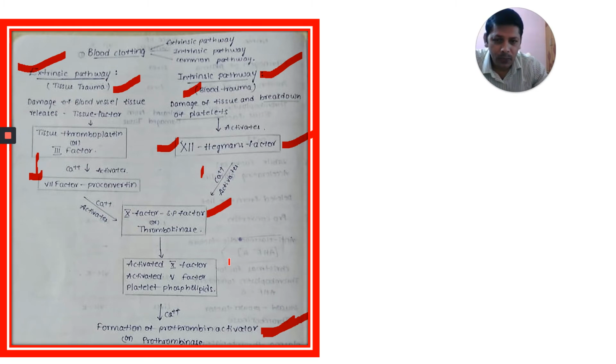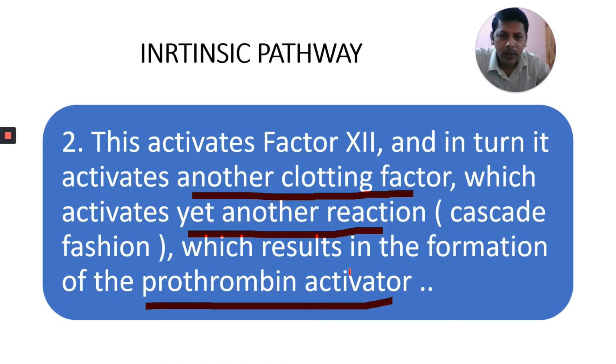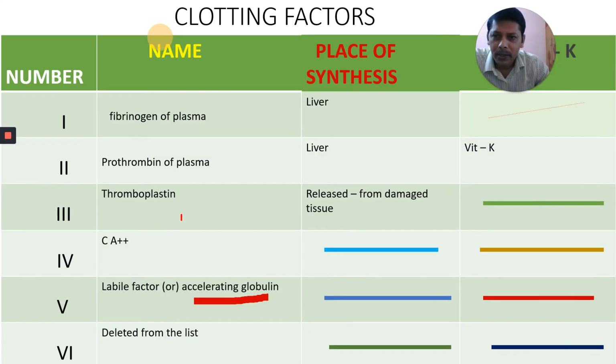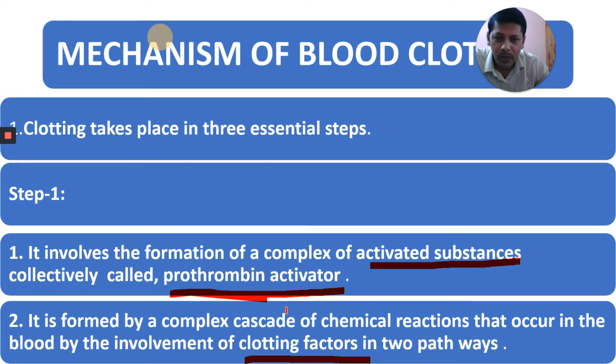These 10th factor, 5th factor, and platelet phospholipids all together form prothrombin activator. This results in the formation of prothrombin activator in the intrinsic pathway. In the extrinsic pathway also, finally what is formed?